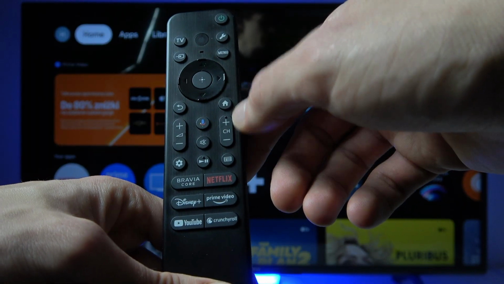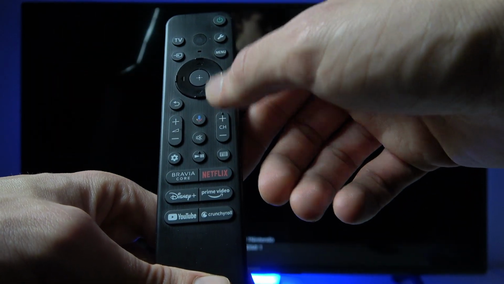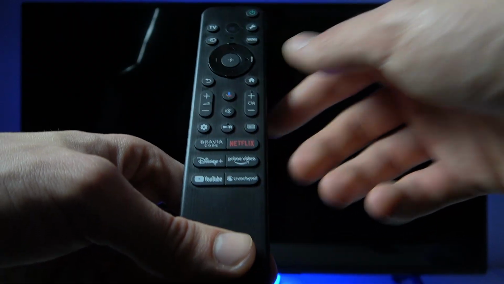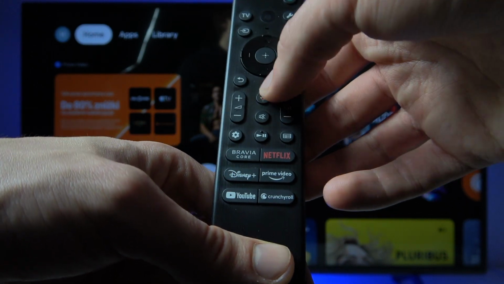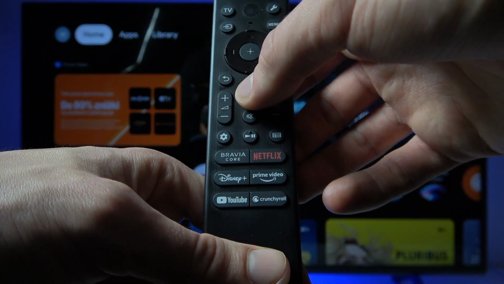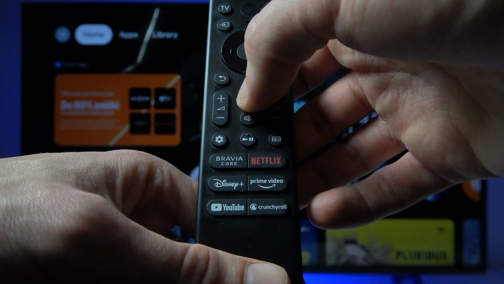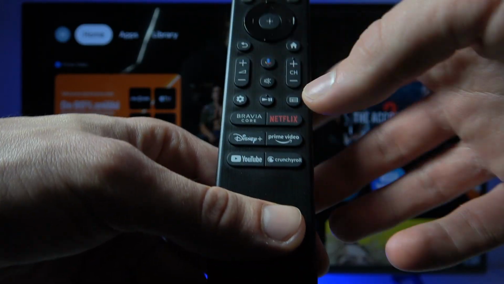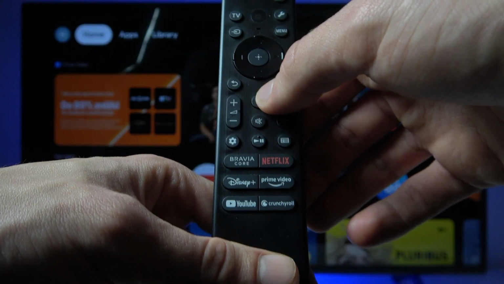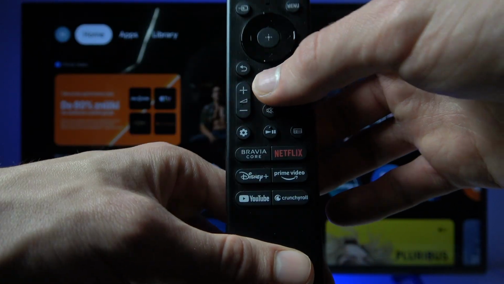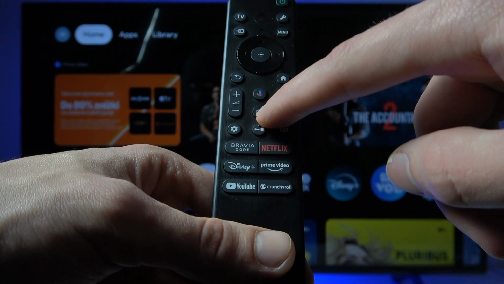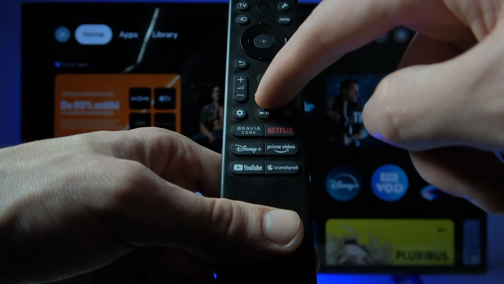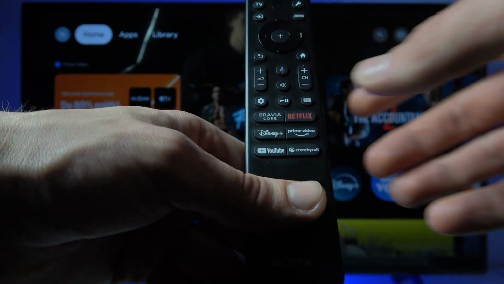Now on the right side we have the channel switch to switch the channels when you are in the TV mode, and here at the top we have the voice assistant button to speak to your voice assistant. In order to do so, you're going to have to hold this button down and speak into your remote. Now below we have the mute button to mute the system audio and to unmute it too.